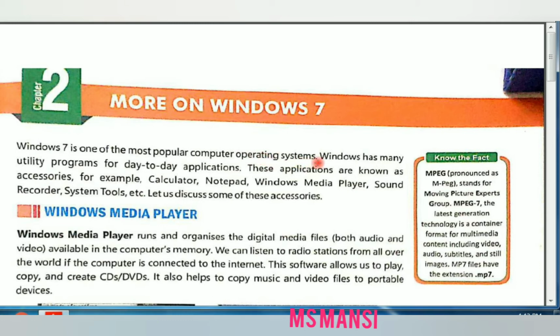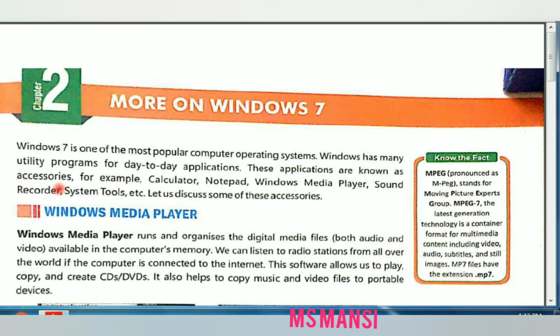Windows has many utility programs for day-to-day applications, and these applications are known as accessories. For example, in our mobile also we download various apps nowadays. In computer also, the Windows 7 operating system has many accessories.